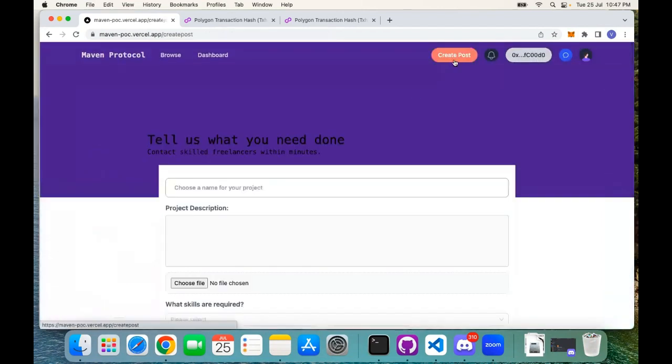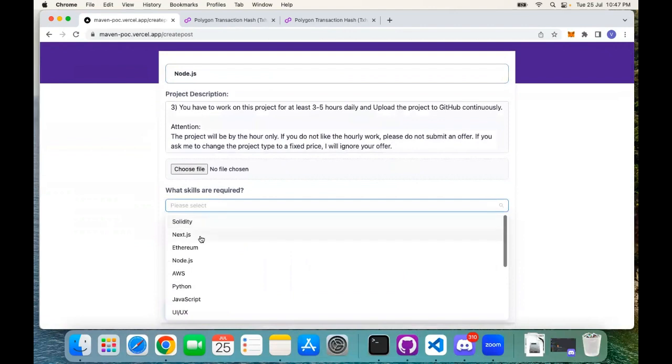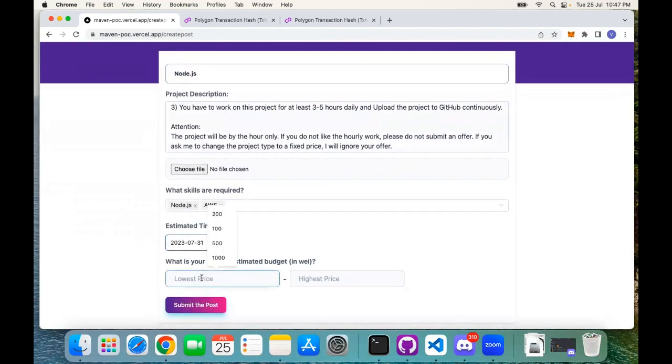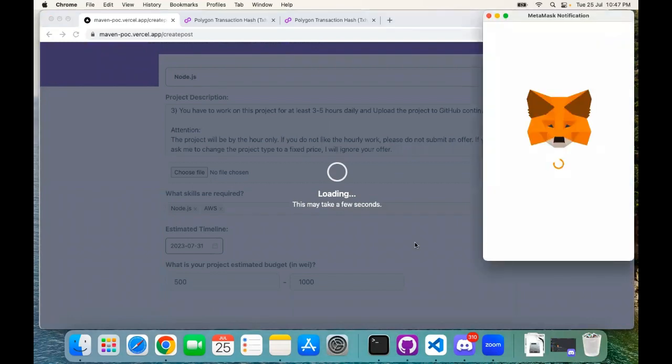Now, let's say I want to create a job post. I want to hire a Node.js developer, and this is my project description. The skills required are Node.js and AWS. And my estimated timeline for this project, let's say I want to complete within this, and I have to give the budget in WEI as of now. Now I submit the job post.